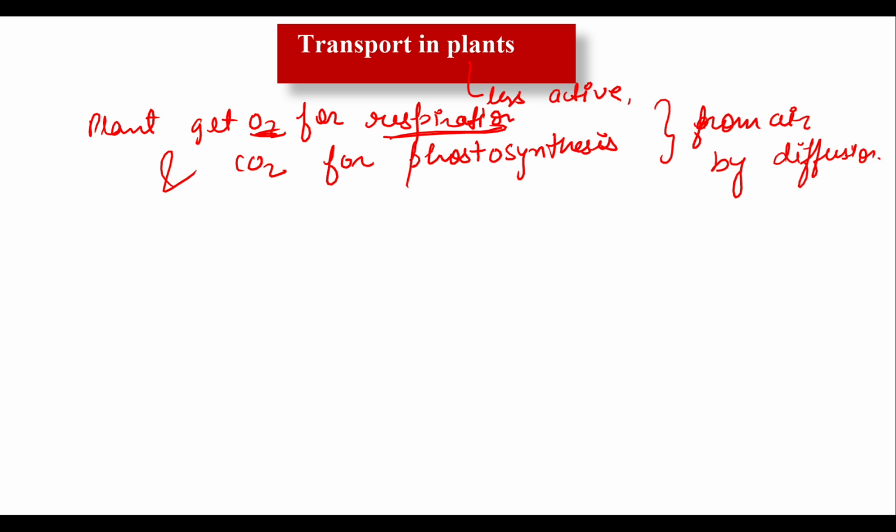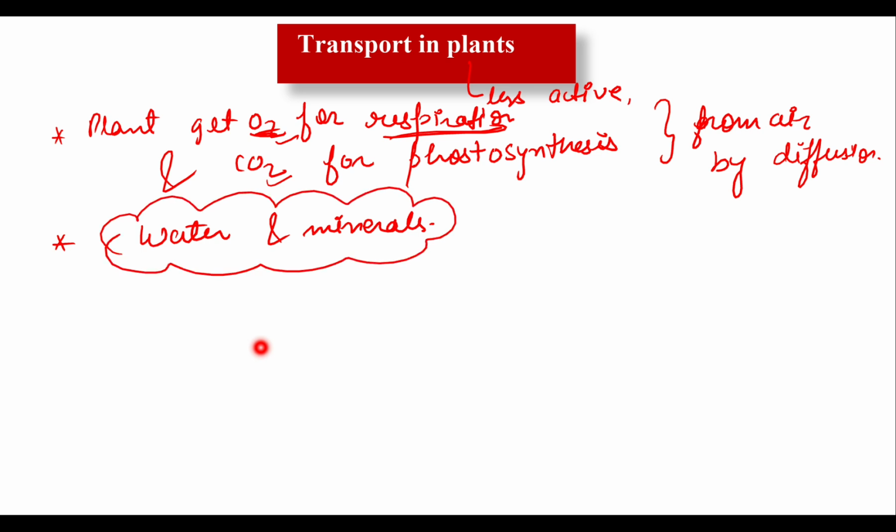The only substances which are to be supplied to a plant through a transport system are water and minerals, because they get the gases, oxygen for respiration and carbon dioxide for photosynthesis, from the air by the process of diffusion. So there are only two substances, water and minerals, which they can't get from air. So they need to be transported from one part of the plant body to another part of the plant body.